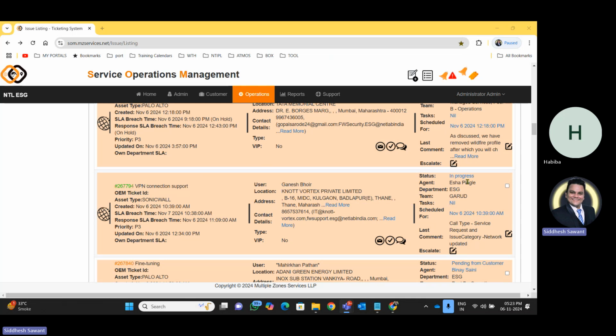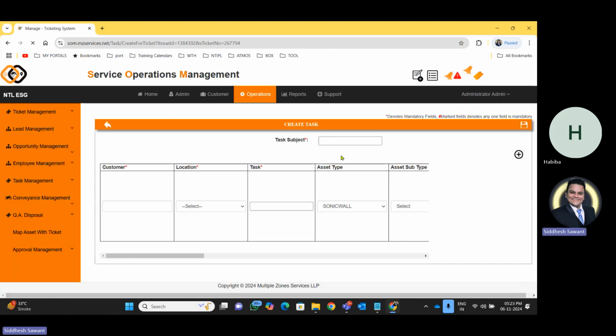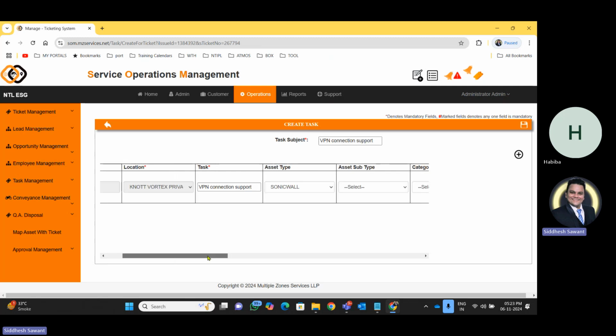Here we have one case which is in progress and the agent is already assigned, and the particular case needs an assistant basically. So I want to link a task for the particular case. What I'll do, I click over here. After clicking the task column, this particular page will pop up.